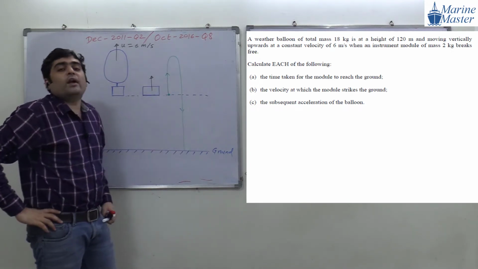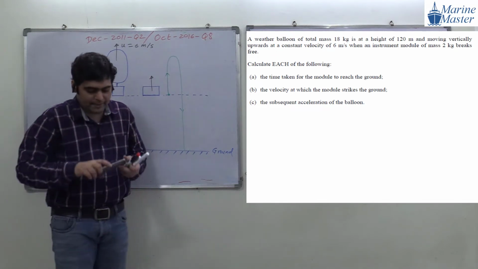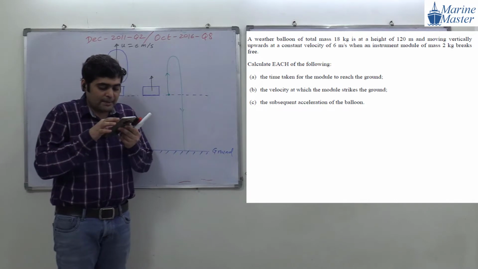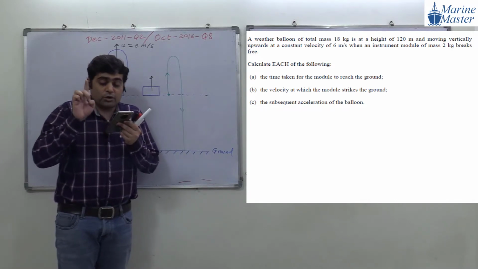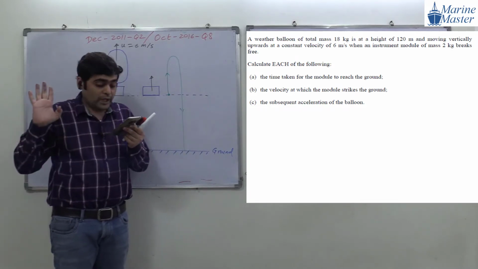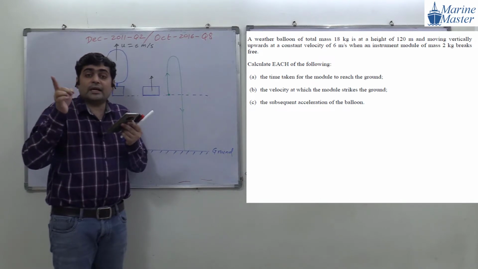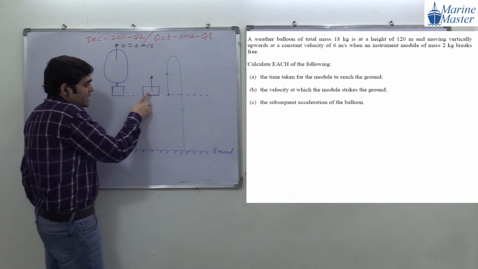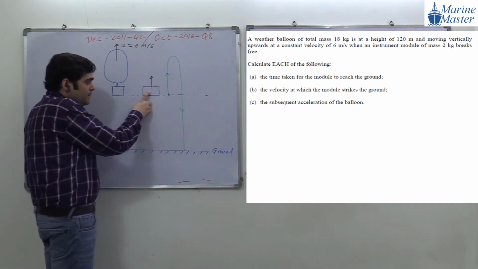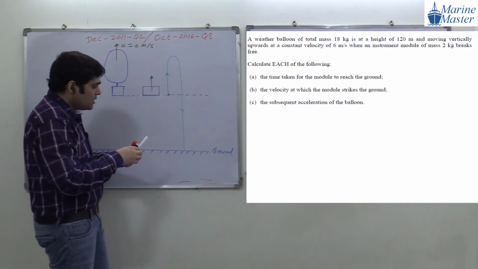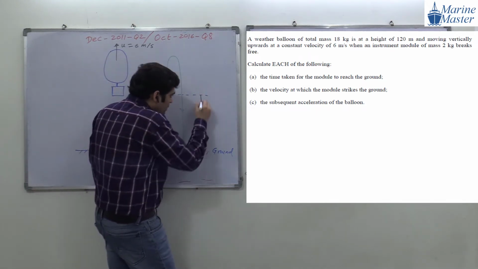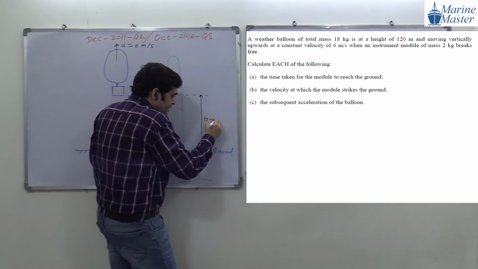So what are they asking us in the A part? I am reading the A part once again. Please everyone try to observe the scenario here. The time taken for the module to reach the ground. See the point here: the module breaks from this point, at a height of what, guys? From a height of 120 meter.